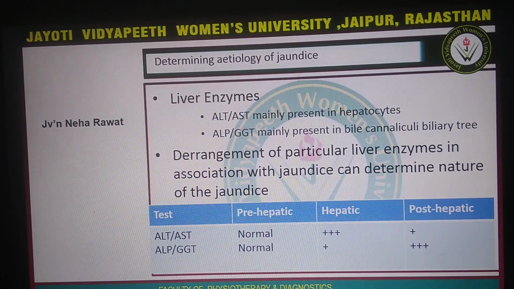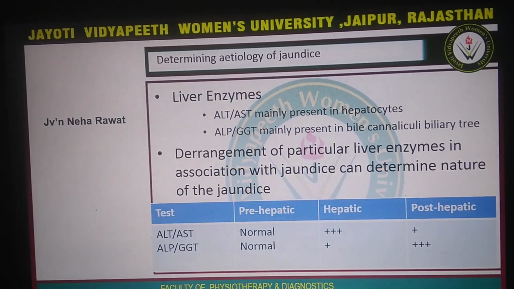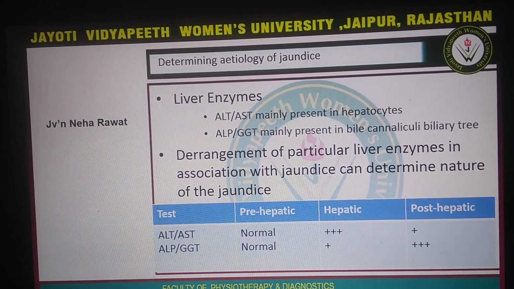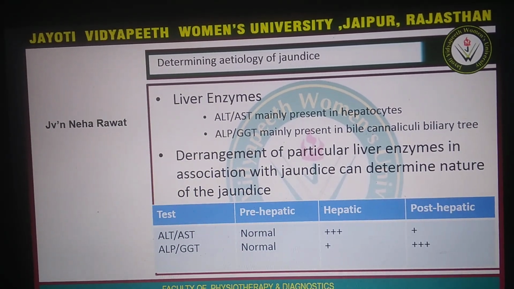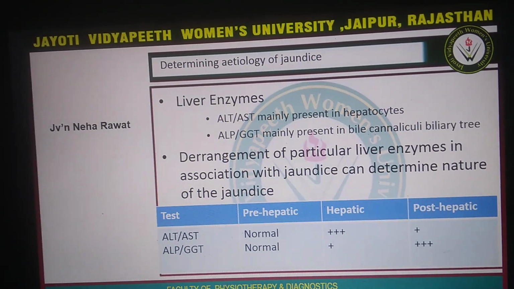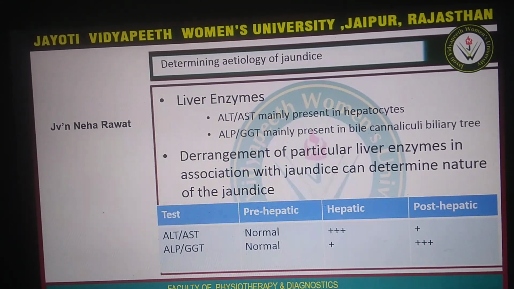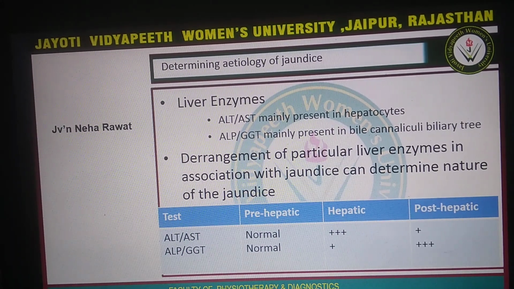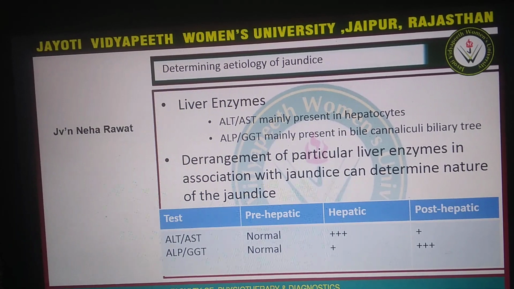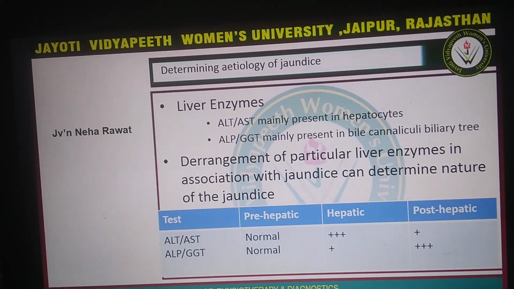If we test these liver enzymes, we can see in prehepatic case the ALT/AST level is normal, in hepatic case it is maximized, and in post-hepatic case it is slightly increased. And ALP in prehepatic case is normal, in hepatic it is slightly increased, and in post-hepatic it is increased drastically.